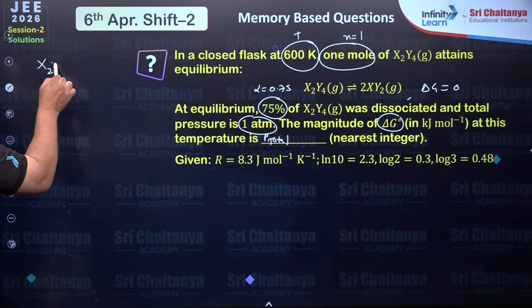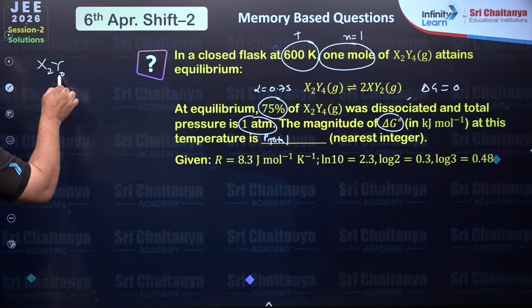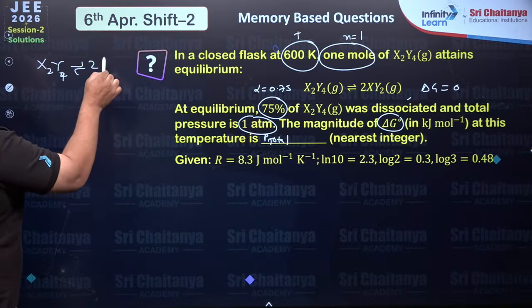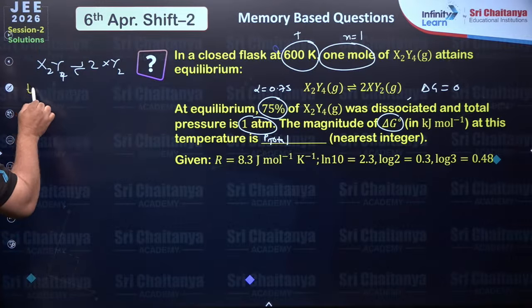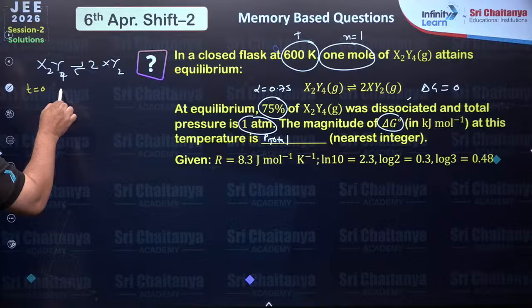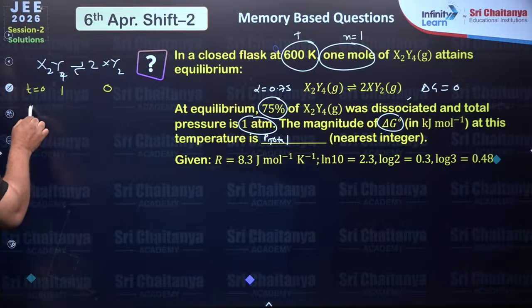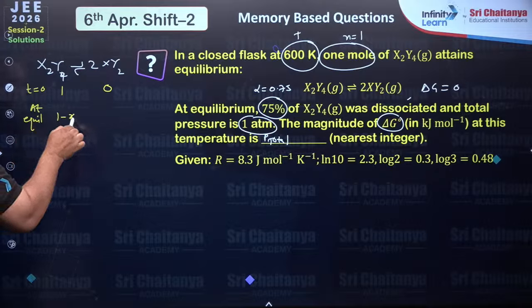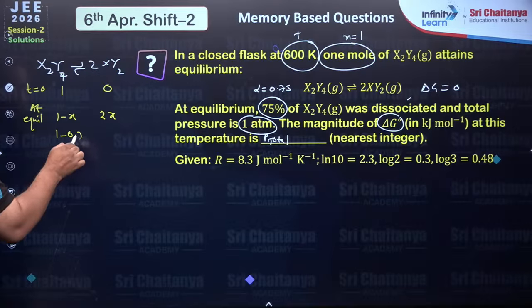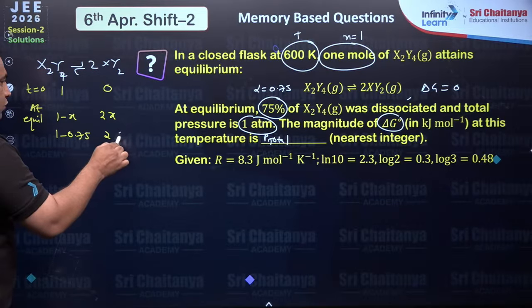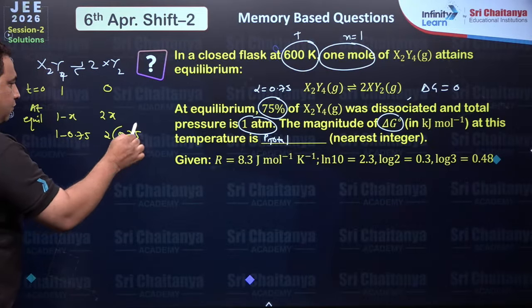So X2Y4 breaks into 2 XY2. So at time t is equal to 0, this is 1 mole, this is 0 mole. At equilibrium, 1 minus x, this will be 2x, and this is 1 minus 0.75 dissociated. So this is 2 into 0.75 which will form.